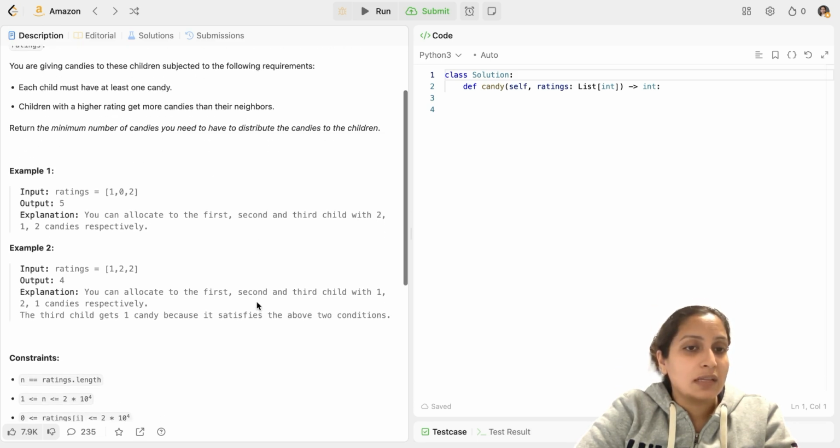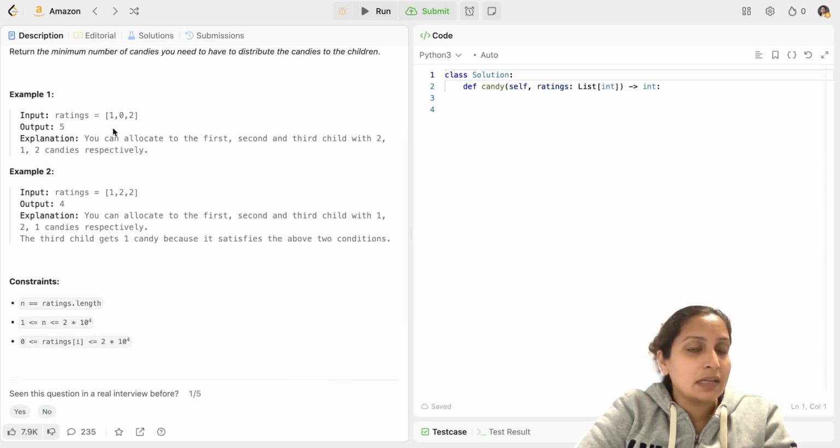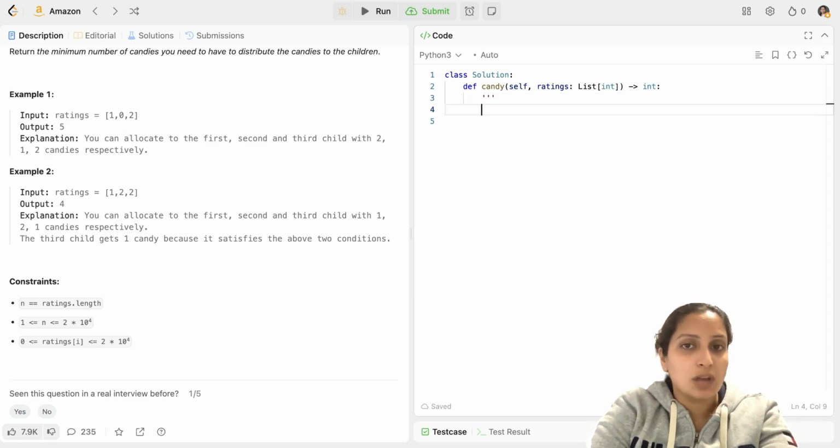So the first example you have is ratings equal to 1 0 2, where your first child is given rating 1 and its neighbor has rating 0. So it has a higher rating than its right neighbor. So it should get more candies than this child. Suppose we give the bare minimum 1 candy to each child as indicated in the first rule. And then the child has a higher rating than its neighbor, so it should get 2 candies, bare minimum.